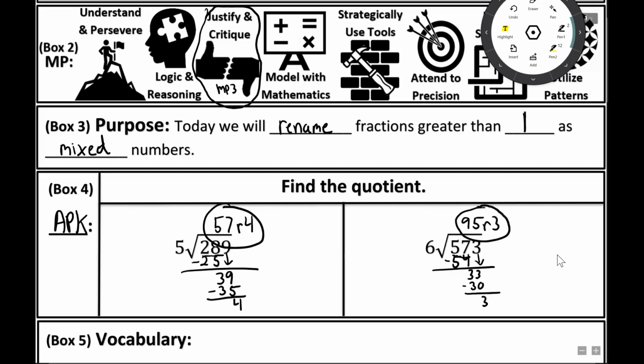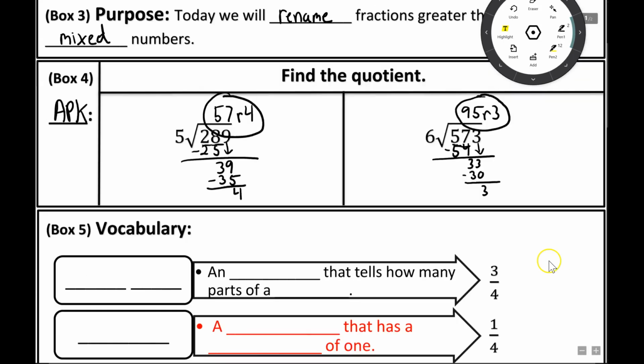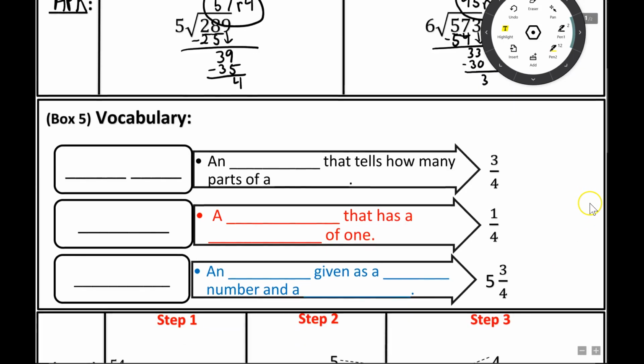Okay, and if you got both of those by yourself, then today's lesson is going to be very simple, I promise you, okay? It's just a lot of dividing, basically. That's it. Alrighty, going into box 5, our vocabulary words, okay? Your first vocabulary word is going to be fraction.